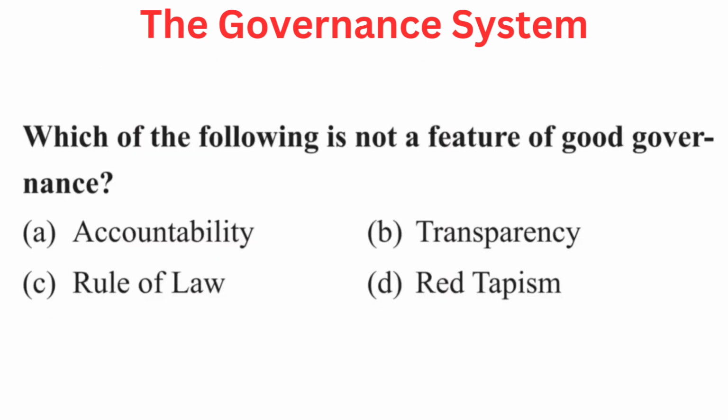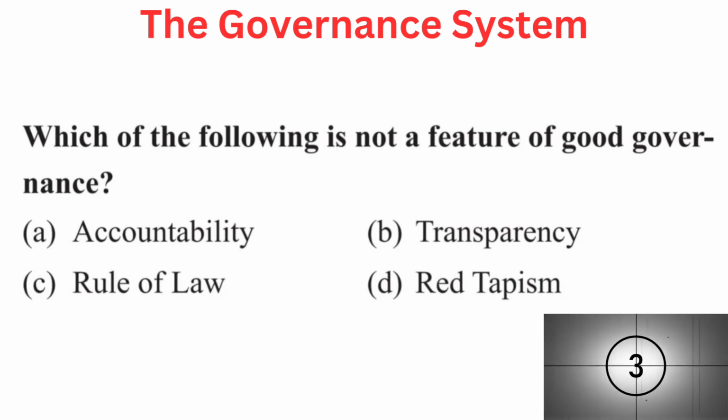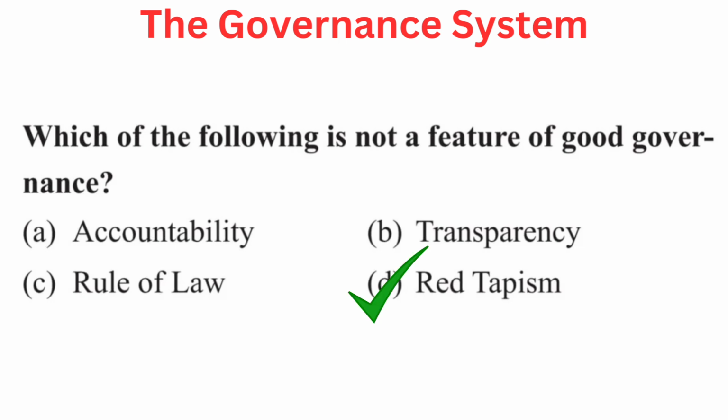Your question is, which of the following is not a feature of good governance? Your options are A. Accountability, B. Transparency, C. Rule of law, or D. Red tapeism. Right answer is D. Red tapeism.